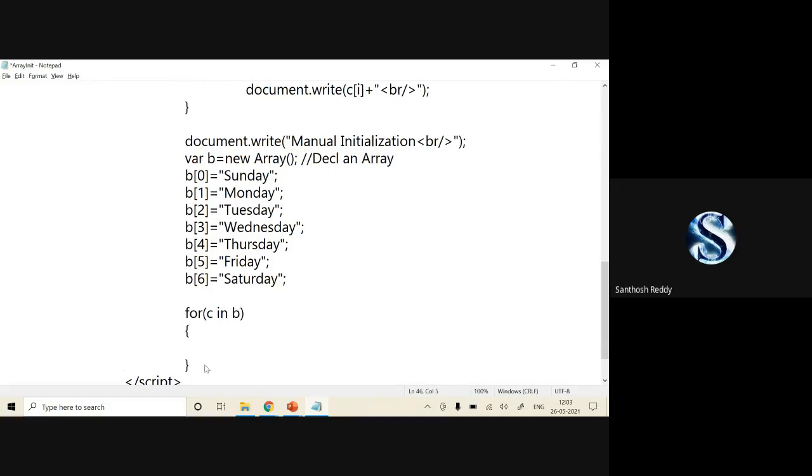Here I'll be extracting the values from an array called b. Document.write b of i, space, double quotes br slash double quotes, close my parenthesis. That's it, which we call the for in keyword. It is for in.